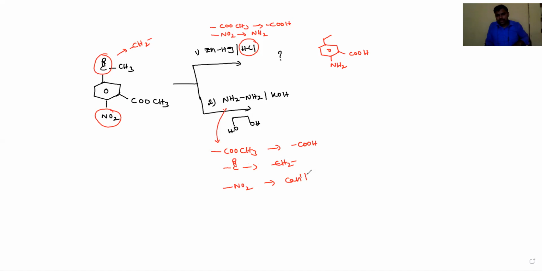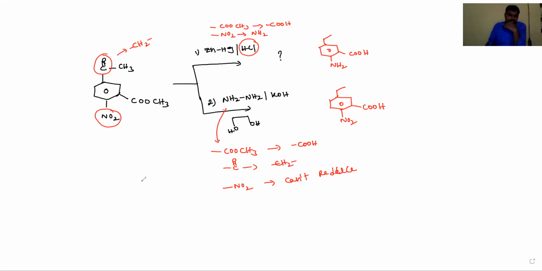NO2 group cannot reduce. Okay, dear students, now the corresponding final product will be present like this: NO2 and COOH. Okay, dear students, these are the important applications related to Wolff-Kishner and Clemmensen reduction reactions. Let's see, in the same way, I will give you one more example, dear students.